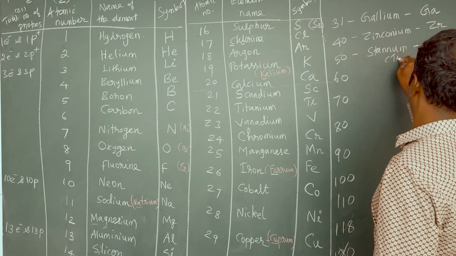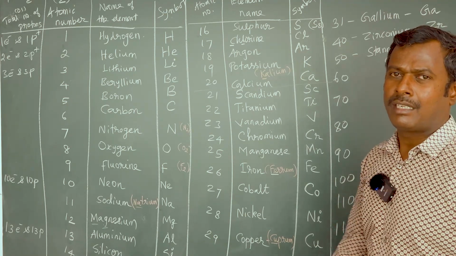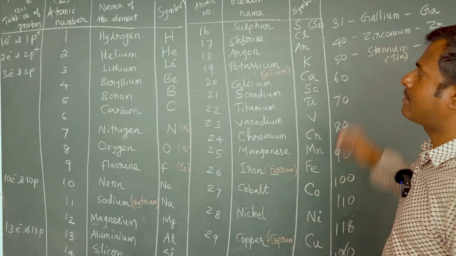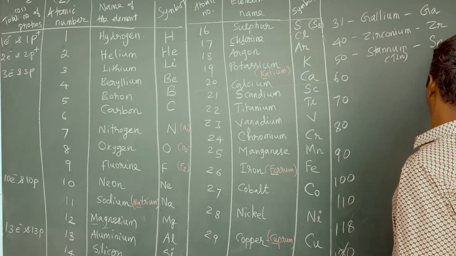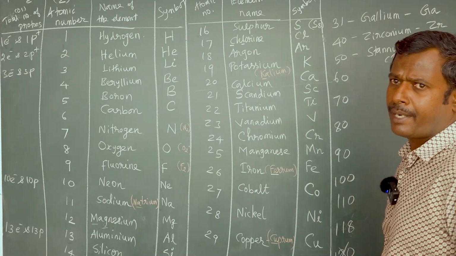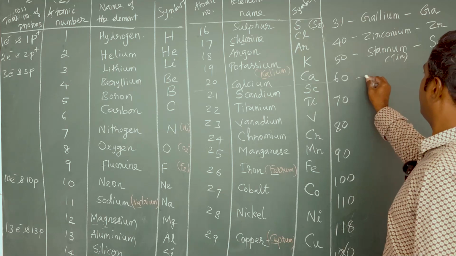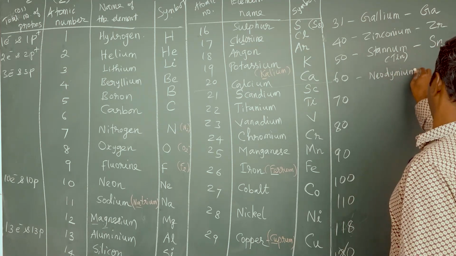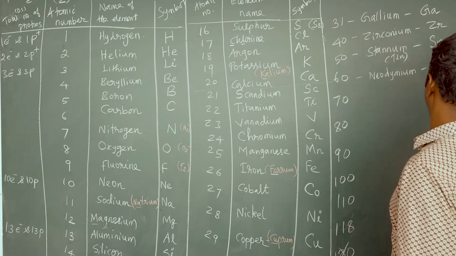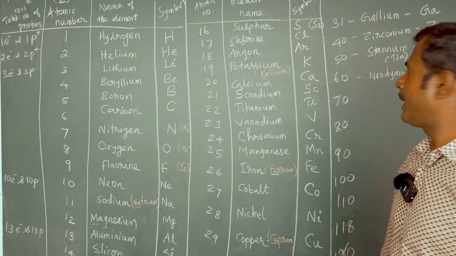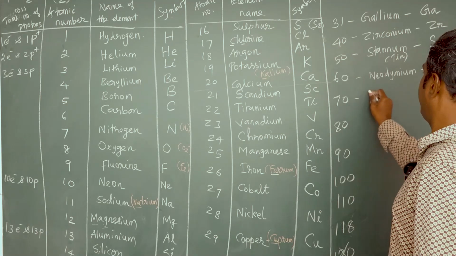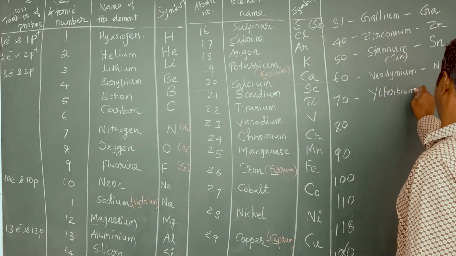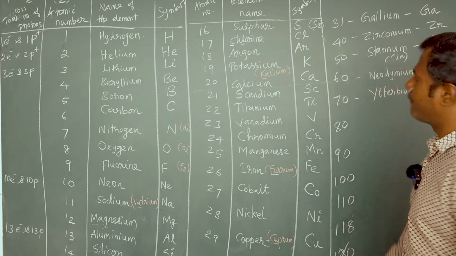Stannum is otherwise called tin. The symbol is capital S, small n, Sn. The element with atomic number 60 is neodymium, Nd. And the element with atomic number 70 is ytterbium. The symbol is Yb.